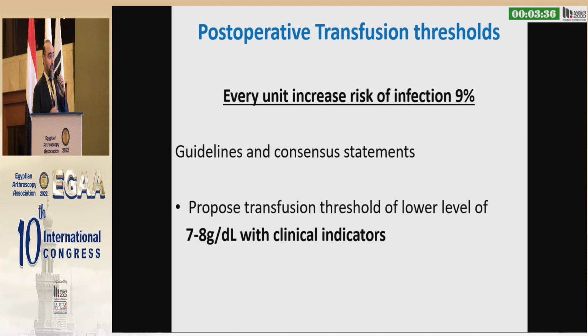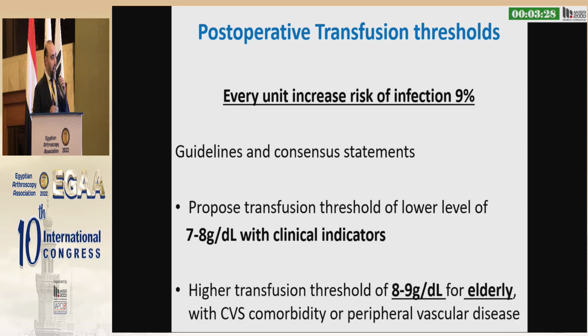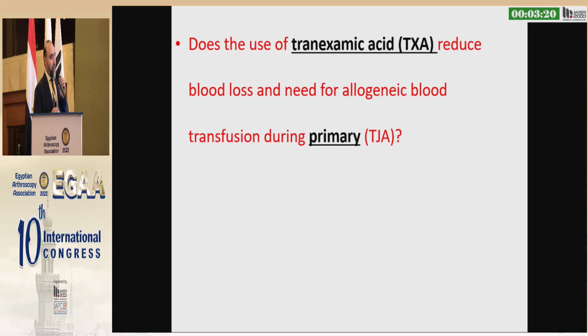What is the transfusion level? We need to take into consideration that every unit increases the risk of infection by 9%. We usually take it as 7 to 8 grams per deciliter. However, in the elderly, we might increase the threshold a little bit, to 8 to 9, especially if they are cardiac.